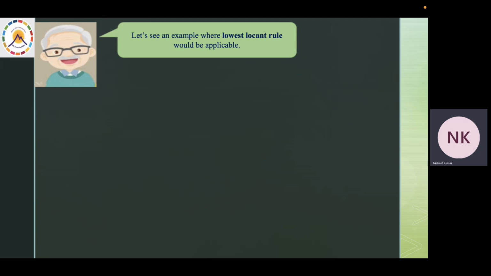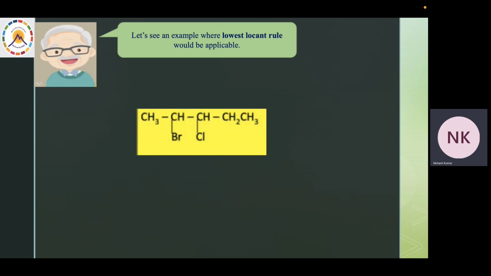Let's also see an example where the lowest locant rule would be applicable. Now, in the given example, if you start numbering from the right-hand side, chlorine would be on the third position, whereas bromine would be on the fourth position, which I don't think would be right as per the lowest locant rule. Because if you number it from the left-hand side, bromine will come on the second position and chlorine will come on the third position.